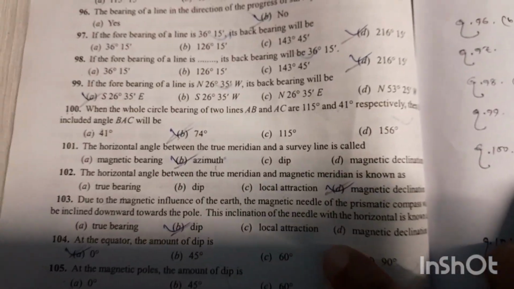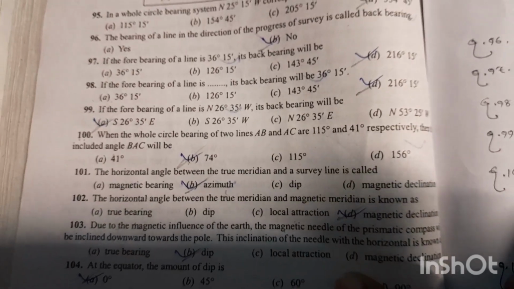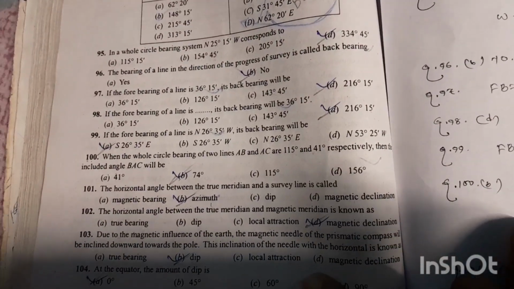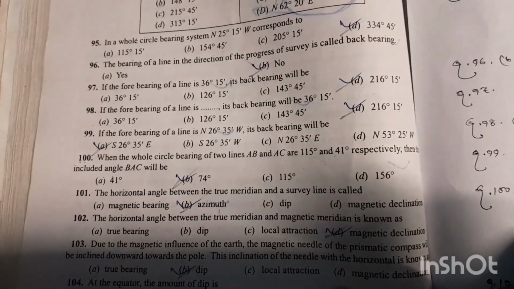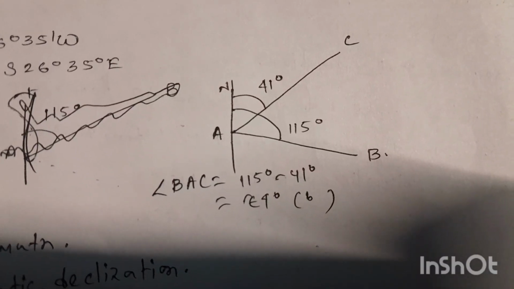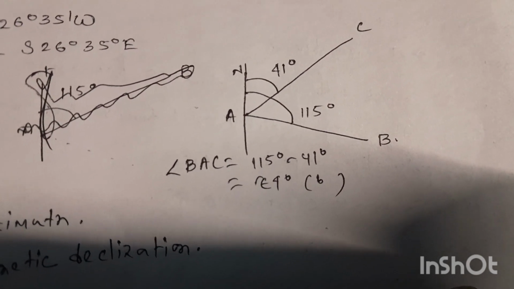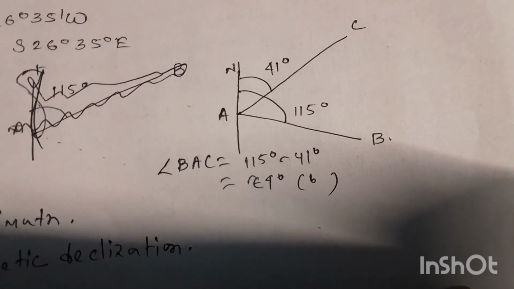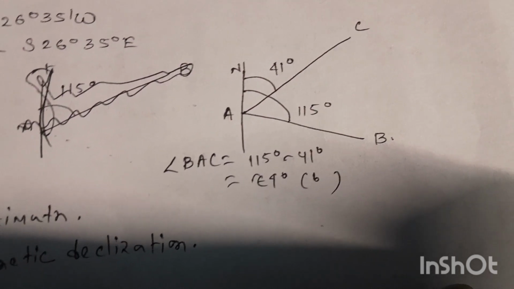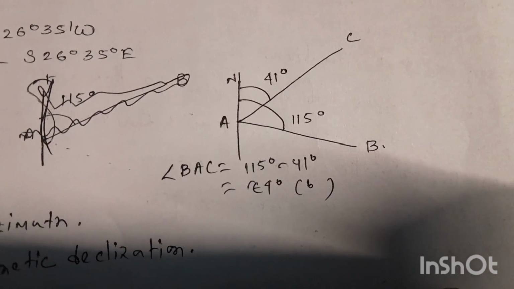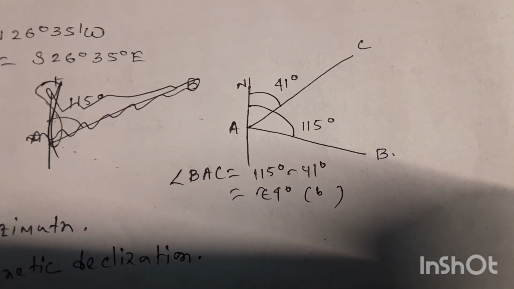Question number 100. When the whole circle bearing of two lines AB and AC are 115 degree and 41 degree respectively, then the included angle BAC will be. Look, the bearing of a line AB 115 degree and bearing of a line AC 41 degree. So the included angle BAC will be the difference between them. So 115 degree minus 41 degree equal to 74 degree. Option number B is the right answer.